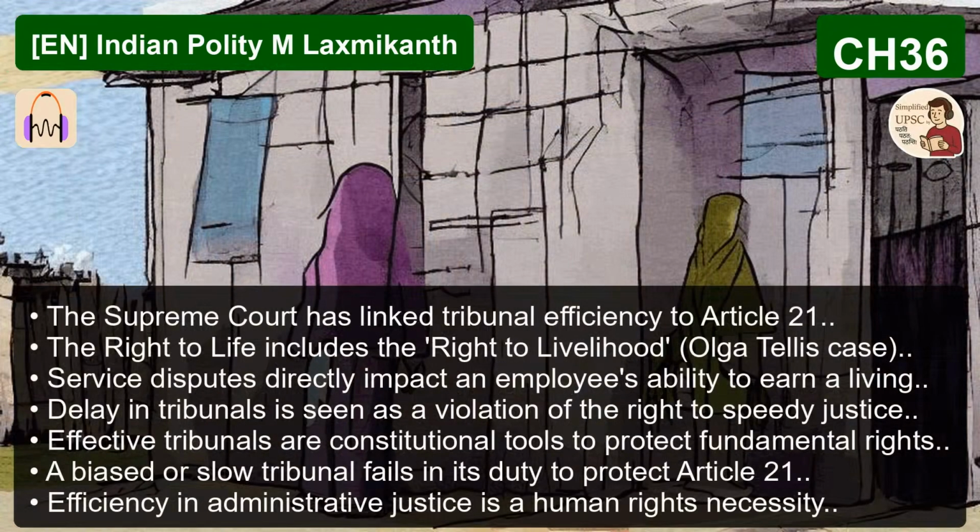You mentioned writ jurisdiction. For the listener who needs to understand the mechanics here, what does it actually mean to approach the High Court with a writ of certiorari or mandamus? It means you are asking the High Court to review the legality and the procedure of the tribunal's decision, and not usually to re-argue the facts of the case. So a writ of certiorari is used to quash or cancel a tribunal's decision if the tribunal, say, went beyond its jurisdiction, or violated the principles of natural justice, or made a clear error of law. You're asking the High Court to pull up the record and check if the process was legal.